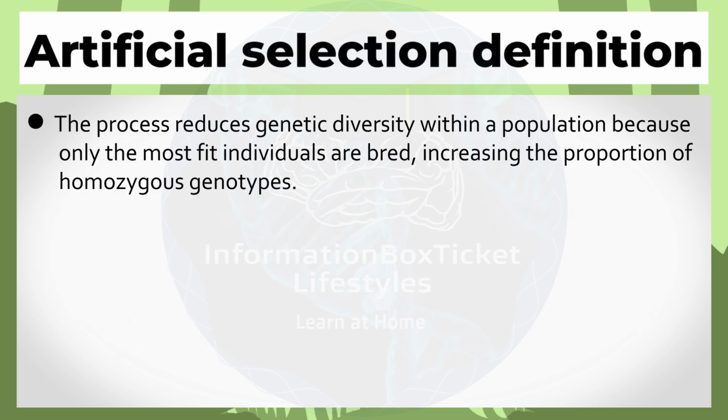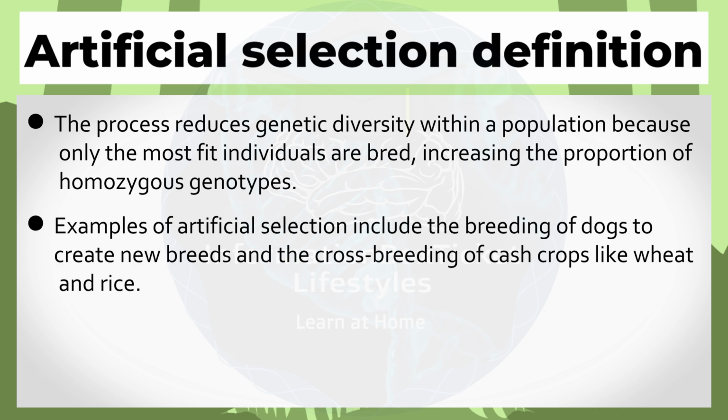The process reduces genetic diversity within a population because only the most fit individuals are bred, increasing the proportion of homozygous genotypes. Examples of artificial selection include the breeding of dogs to create new breeds and the crossbreeding of cash crops like wheat and rice.